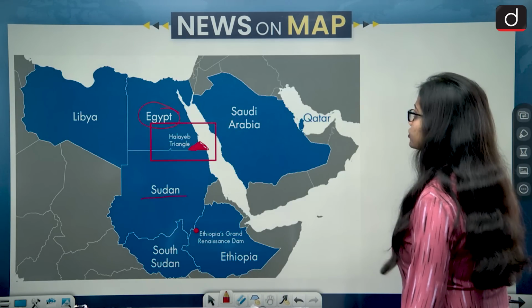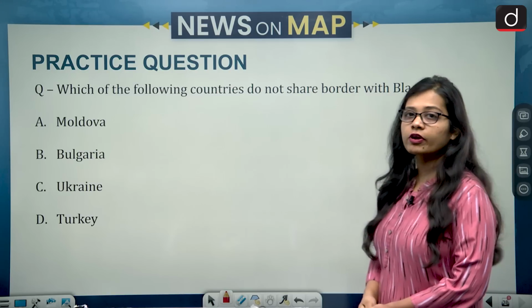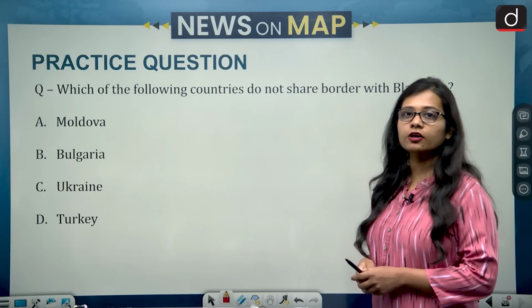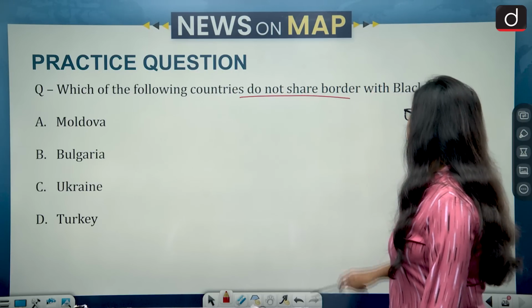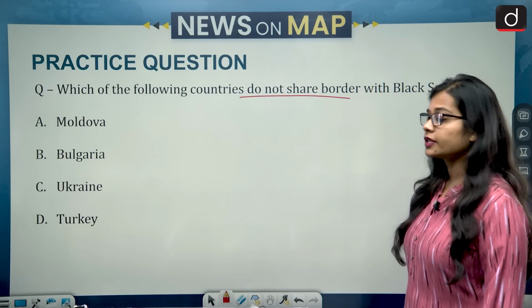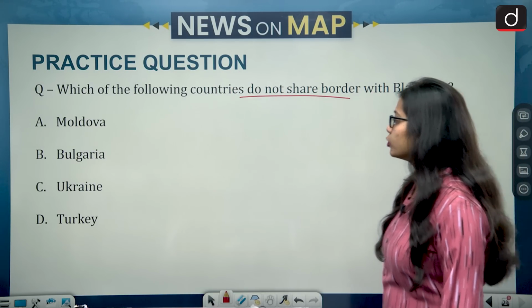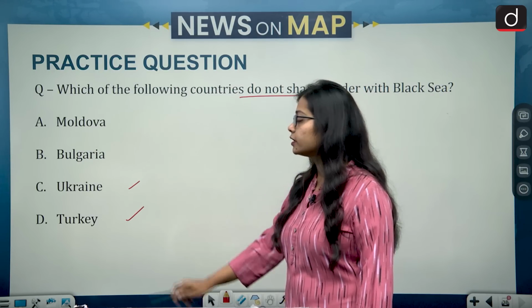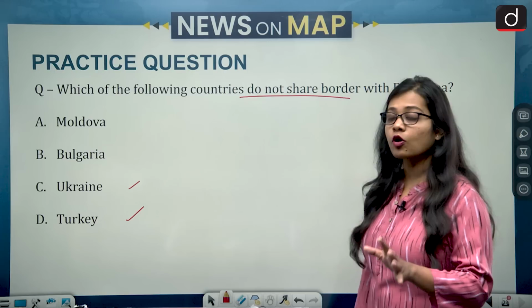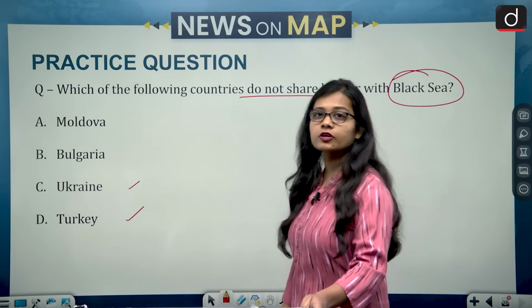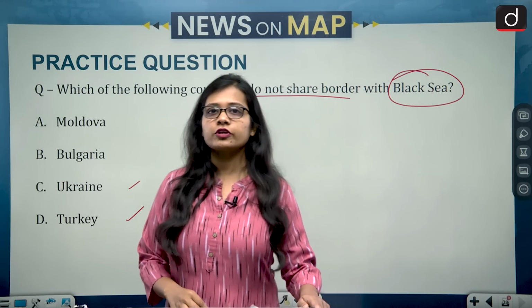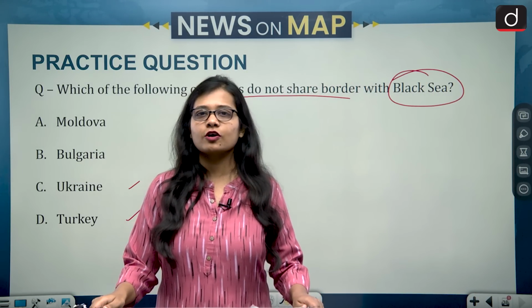Now moving on to the next question, and this is a practice question and you need to tell me the answer in the comment section: which of the following countries do not share border with Black Sea? The options are Moldova, Bulgaria, Ukraine and Turkey. So Black Sea has also been asked in the PYQ, that is previous year questions, by the UPSC. So try to solve the question and give me the answer in the comment section.